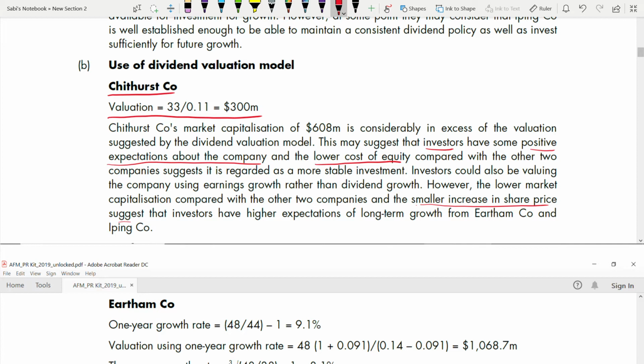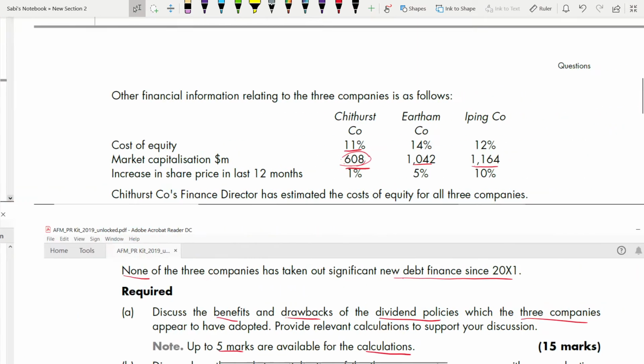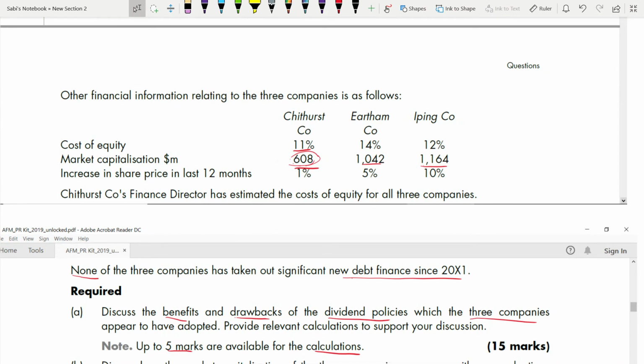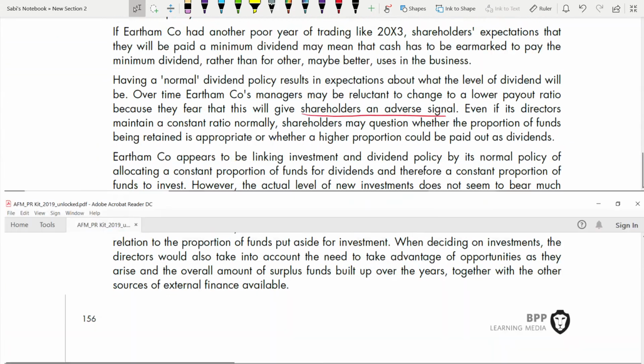That means this company has fewer expectations of long-term growth, but the other two companies have higher expectations. Just see the market capitalization: 608.104 to 1164. Iping has the highest market capitalization and also the highest increase in share price, whereas Chithurst has just 1%, which is very little. So in the future, the other two companies have a better chance of growth. That's what this is suggesting.